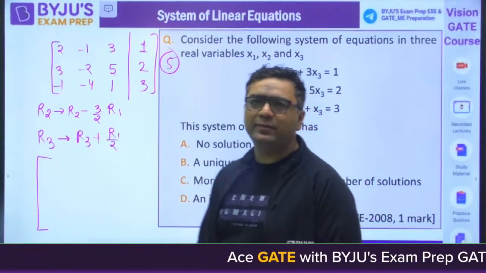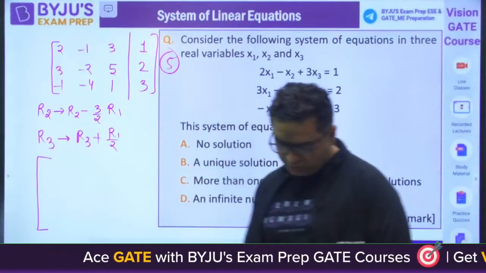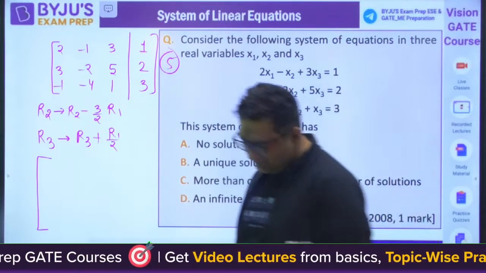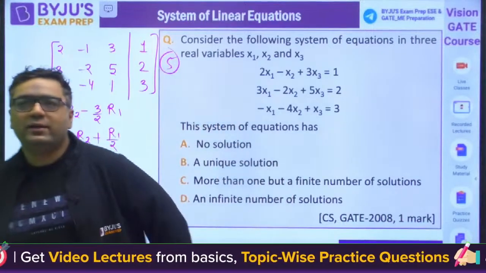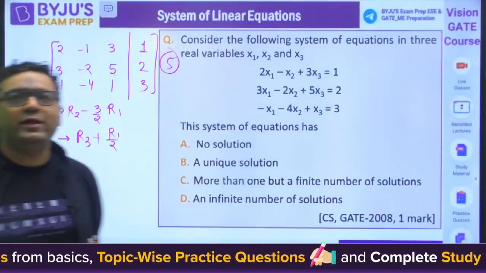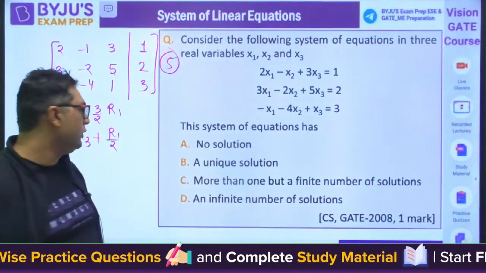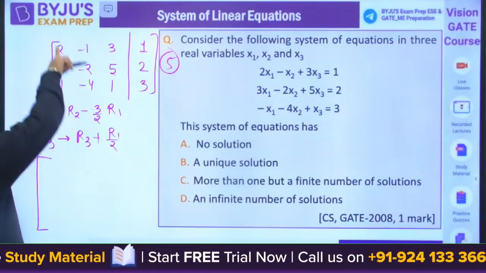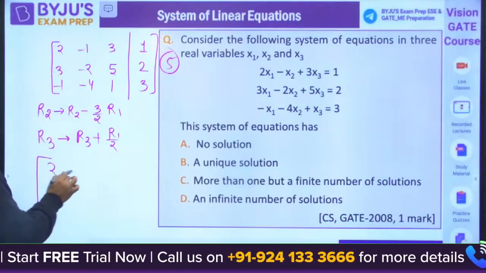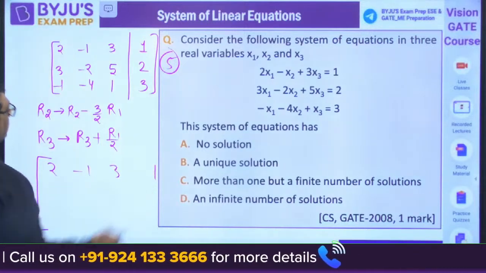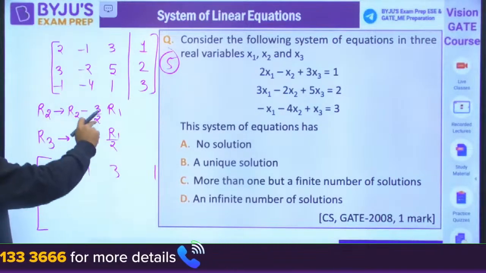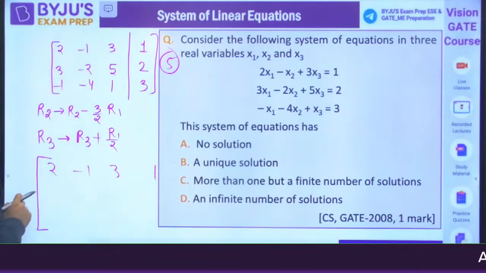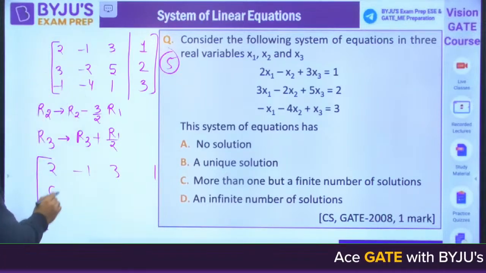Okay, so Zakmi Atma is saying unique solution for this question. Yes, you are correct. Very good TPM. So guys, here you can see R2 minus 3 by 2 R1. 2, minus 1, 3 and 1 will remain the same. Then 3 by 2 of 2 will be 3, so 3 minus 3 is 0.